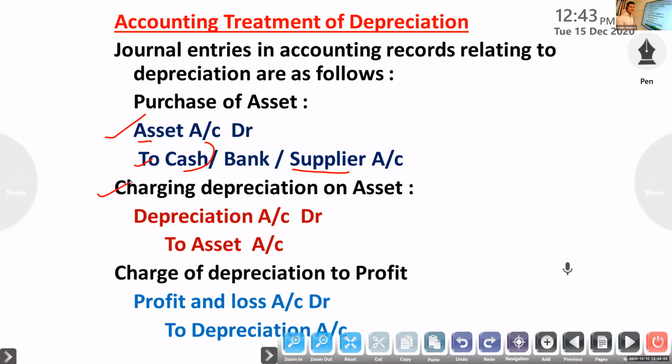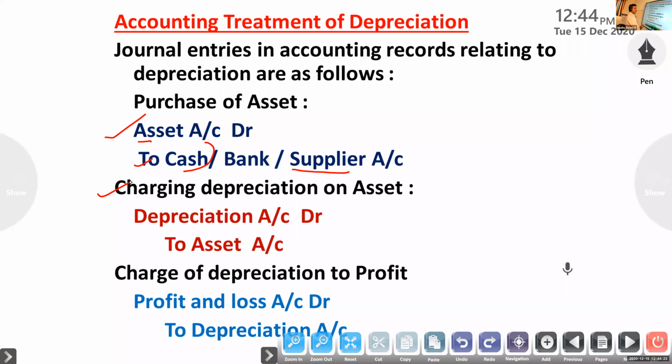Clear? So first entry, suppose purchased machinery, otherwise purchased plant, plant account to cash. Purchased machinery, machinery account to cash. Second one, depreciation on machinery, depreciation account to machinery. If it is plant, depreciation account to plant.